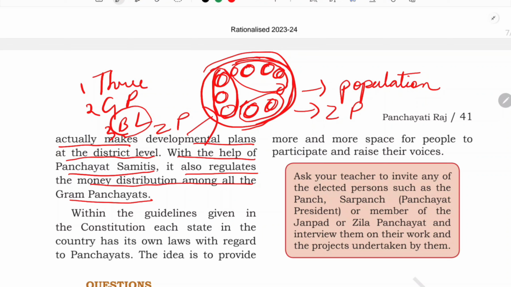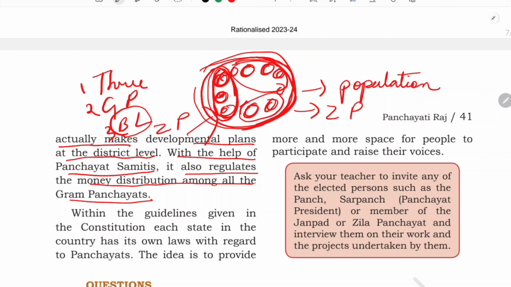So in this way we have 3 levels of rural government. First is the village panchayat, these villages inside it. Another is the block level, under which 2 to 3 villages will be there, and the last one is the district, the Jila.